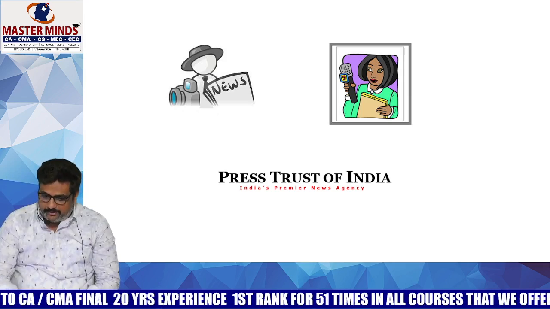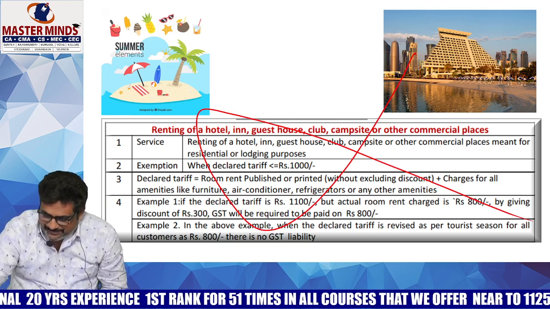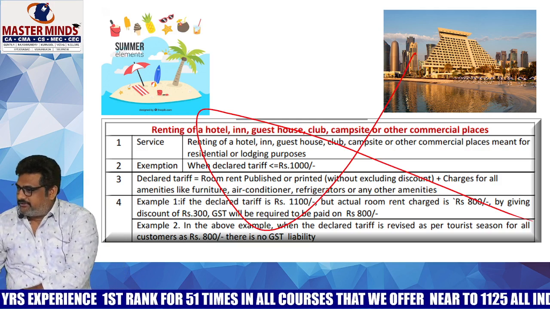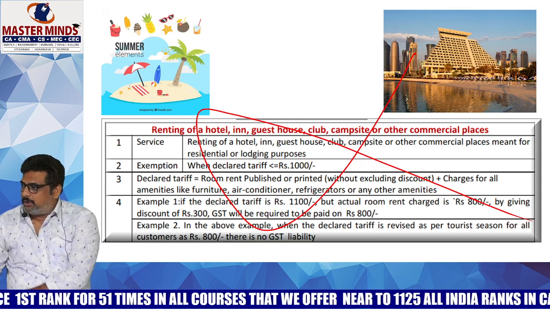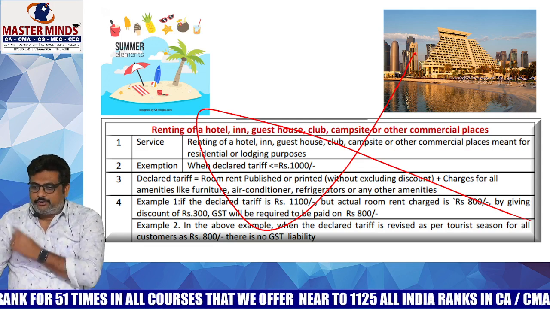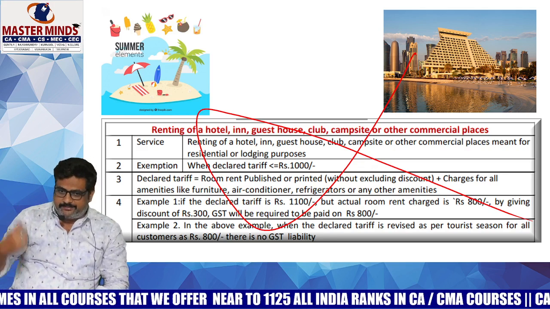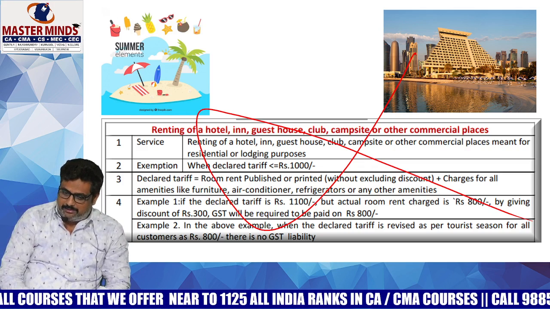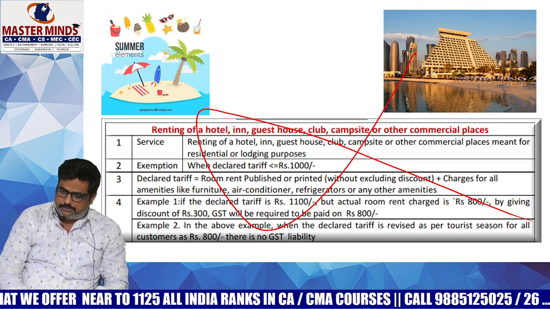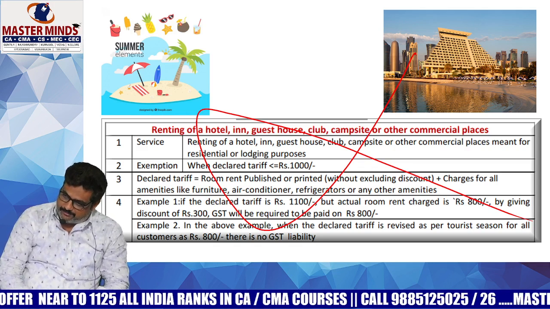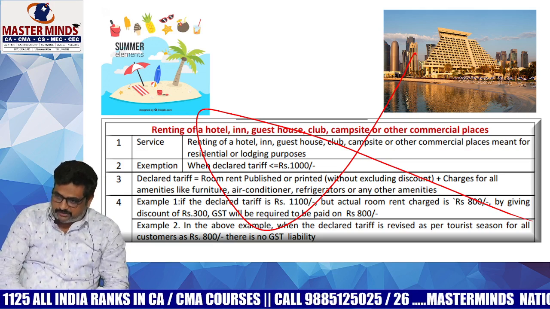Fine. In the same way, now it was removed. It is no more. With respect to hotels, inns, guest houses, clubs and campsites, previously there was an exemption up to 1,000. But now it is no more. The exemption was withdrawn. It is taxable. There is no exemption now with respect to hotel, inn, guest house, club, campsite or other commercial places. What is the position? Definitely it is taxable now. Previously it was exempted up to 1,000, but now the exemption was withdrawn.